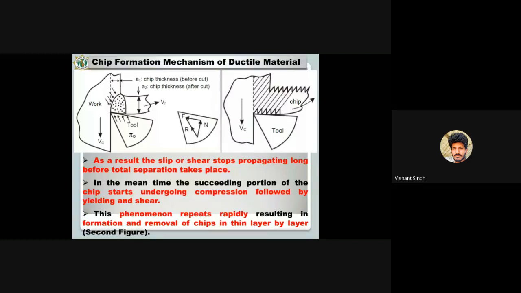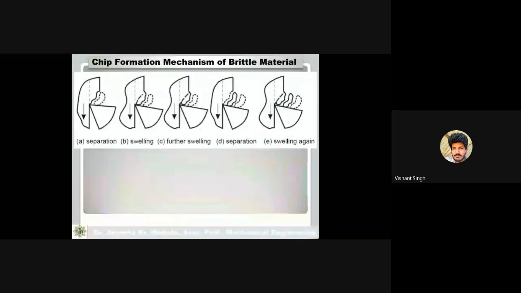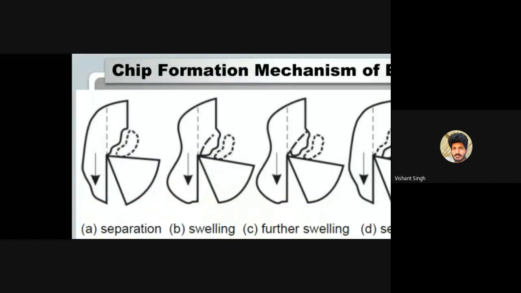So just remember that in the case of ductile material, the chips will be removed layer by layer continuously. That's why in the case of ductile material, continuous chips will form. Now in the case of brittle material, what happens? Here the chips will break.